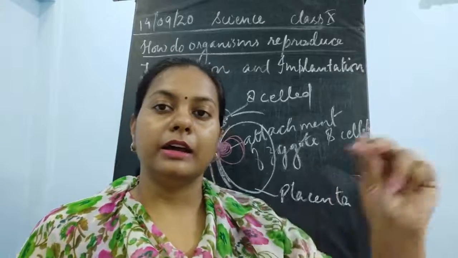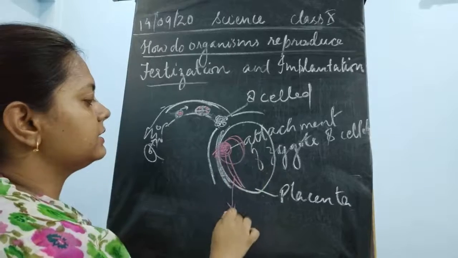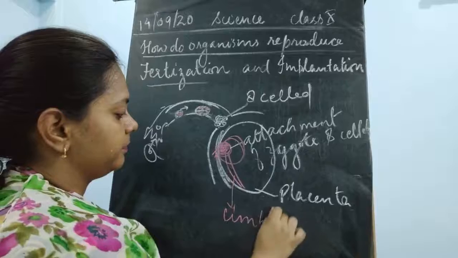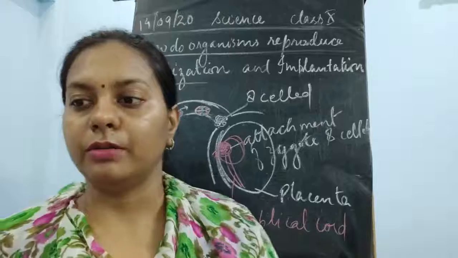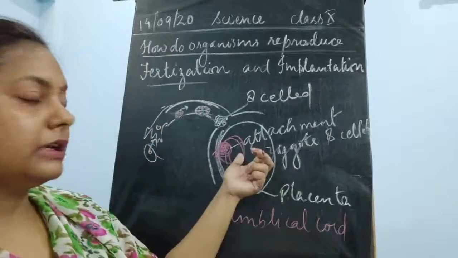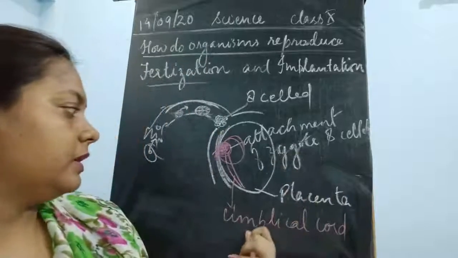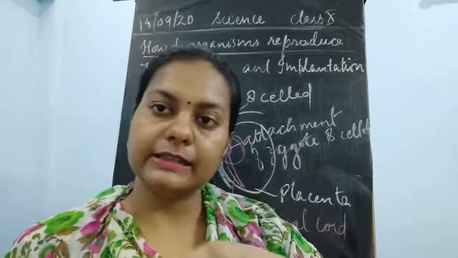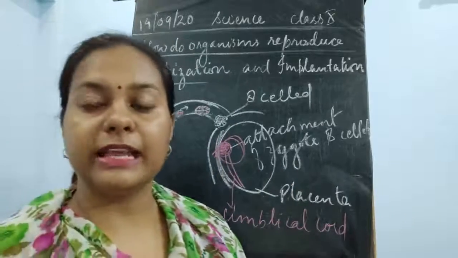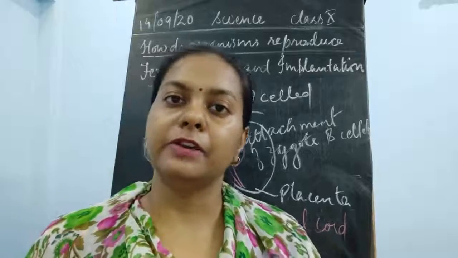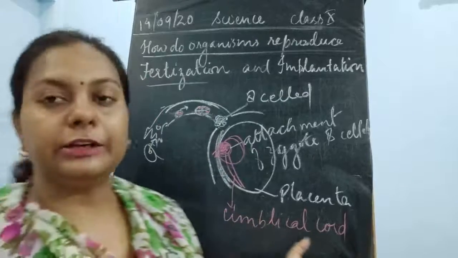So it is again being attached. This fetus now becomes attached with a cord. This tube is known as the umbilical cord. What is this? This is known as the umbilical cord. So the placenta, the fetus and the mother are all attached with a cord. This is a kind of tube which is attached with the fetus and the mother's body, which helps in the exchange of different gases, different nutrients, the energy, the food which is taken up by the mother. This is said to be the umbilical cord.